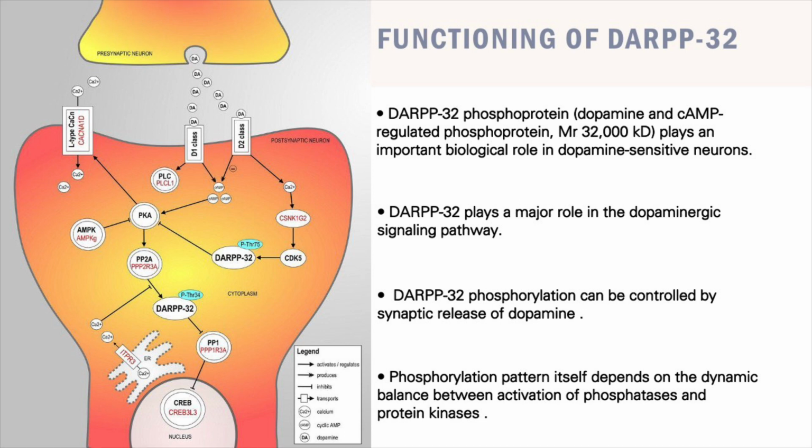It is localized mostly to regions that receive dopaminergic innervation and is present in virtually all medium-sized spiny neurons of the striatum. As shown in this figure, it explains how DARPP32 is controlled and works.